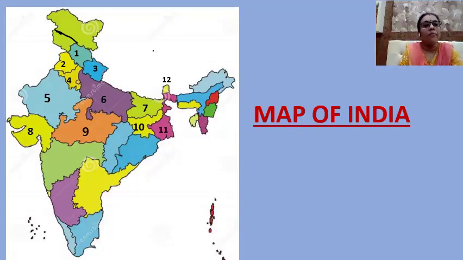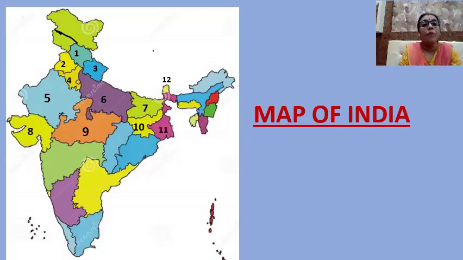Number 5 is Rajasthan. Rajasthan is the biggest state, right? It is the biggest state of India. What is the capital of Rajasthan? The capital of Rajasthan is Jaipur. Number 6, Uttar Pradesh. What is the capital of Uttar Pradesh? Lucknow. Number 7 is Bihar.